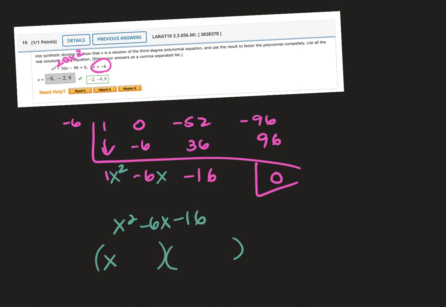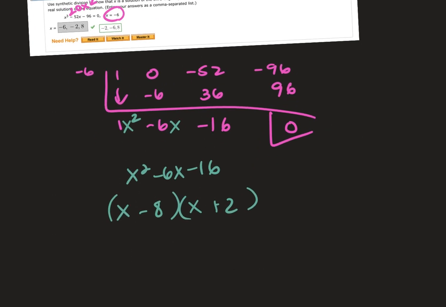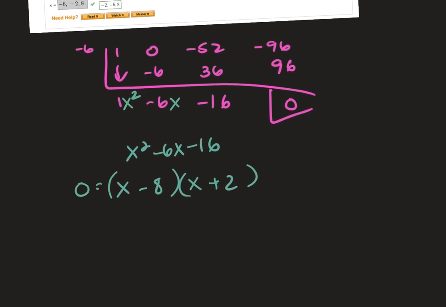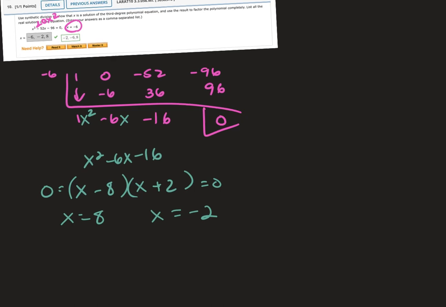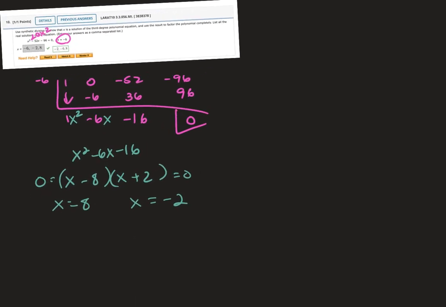Factors of -16 that sum to -6 would be -8, +2, split and solve, and I get x equals 8 and x equals -2. So my 3 answers, because again you need all 3, are the one they gave me, -6, and then -2, and then +8.